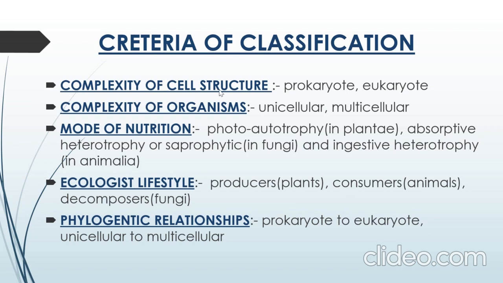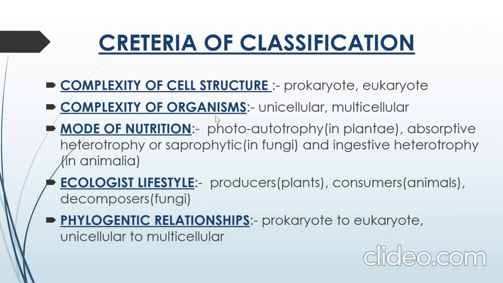Their cell structure can be prokaryotic or eukaryotic. Let me define prokaryotic and eukaryotic. Prokaryotic cells do not possess a well-defined nucleus and other organelles, whereas eukaryotic cells possess a well-defined nucleus with a nuclear membrane, plus other organelles like mitochondria.